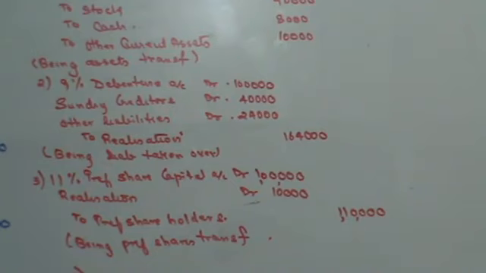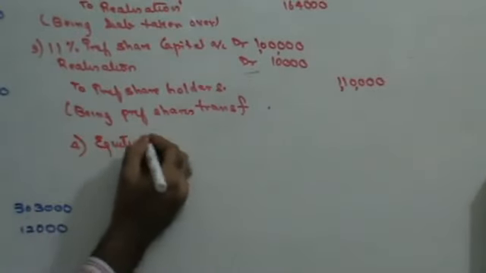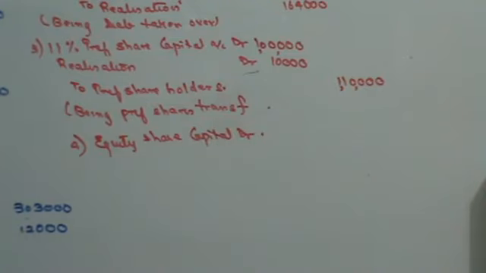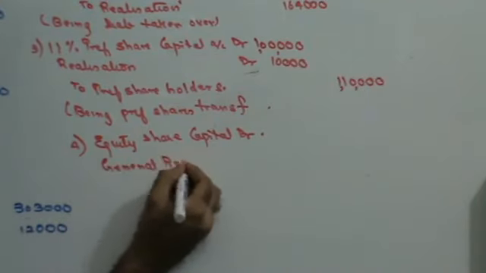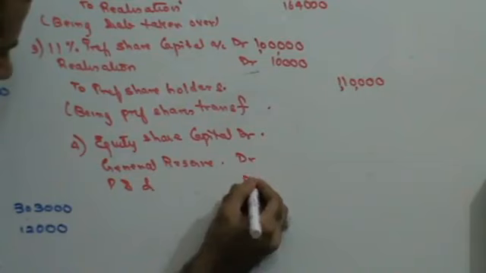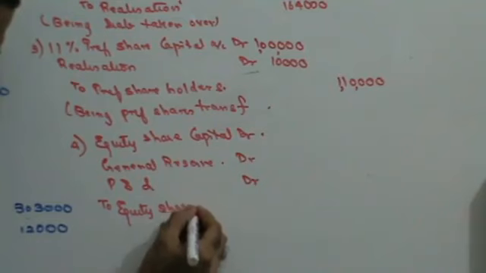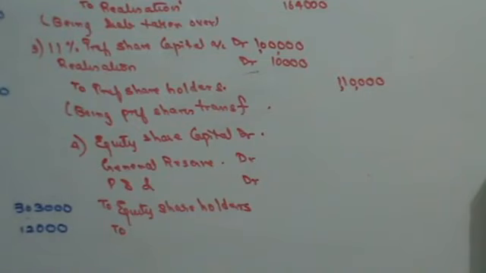Once you transfer the preference shares, next you have to transfer equity shares. So this is going to be equity share capital account debit, general reserve account debit, P&L account debit to equity shareholders, to preliminary expenses.